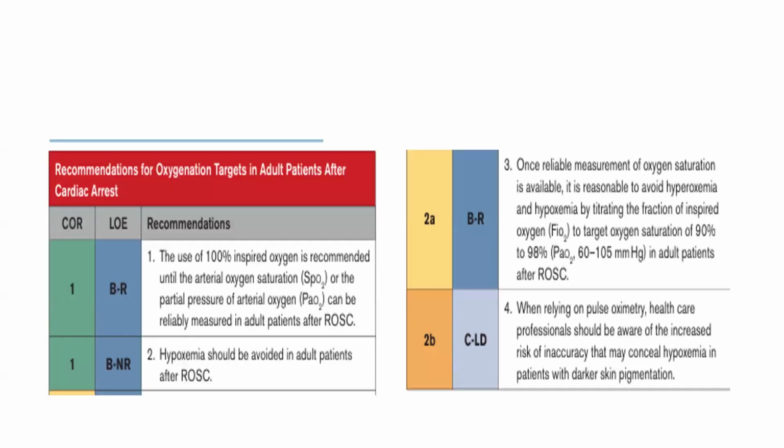So we'll first see what oxygenation target we should maintain in adult patients after cardiac arrest. It is recommended that we maintain 100% oxygen until the saturation or partial pressure of oxygen is reliably measured in adult patients after ROSC. It's very important that we avoid hypoxia in all cases of post cardiac arrest patients. Once the oxygen saturation is stabilized, our oxygen target should be between 90 to 98%, and PO2 should be between 60 to 105.